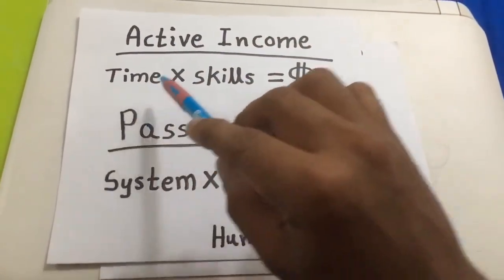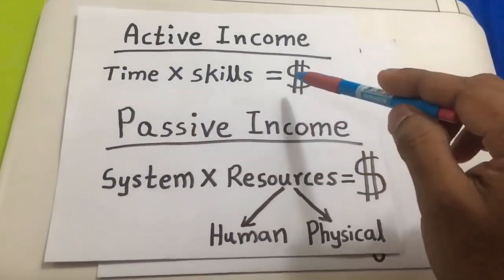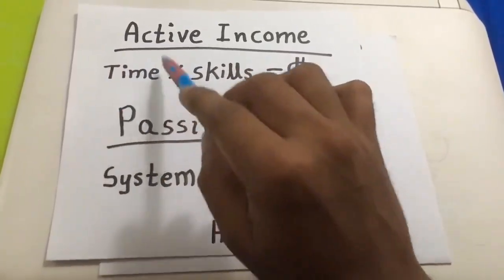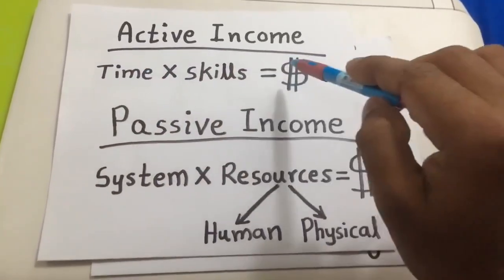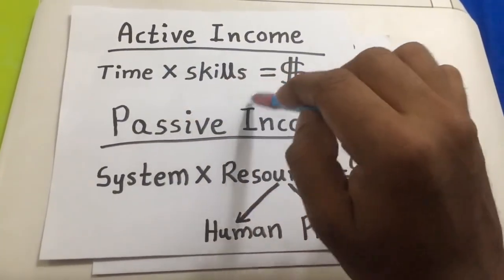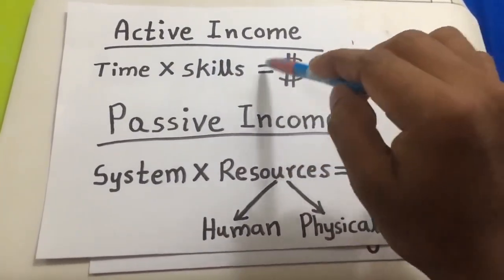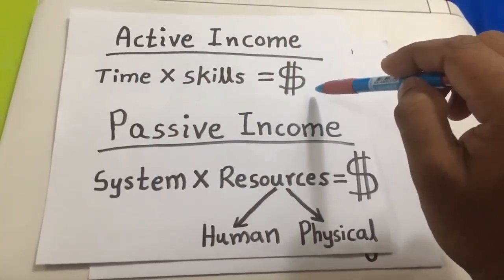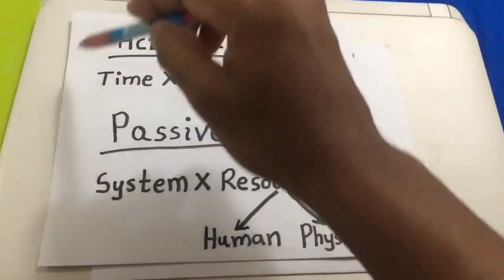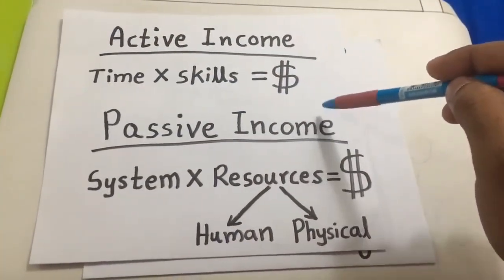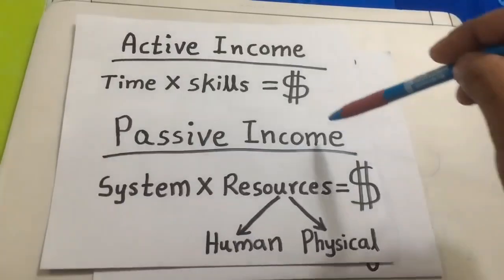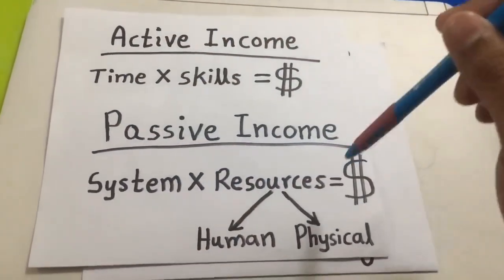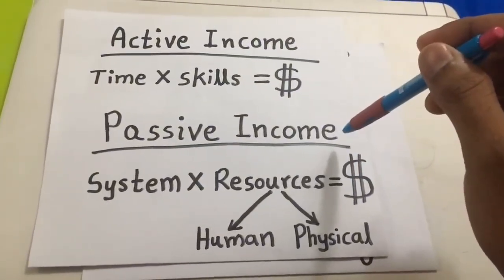And if you get some problem, for example, if you have a medical emergency where you cannot spend time in a job, what happens to you? Your income goes to zero. Even if you are a master, PhD, or a scientist, still your income will be zero, because that is the problem of an active income. But 97% of the people in this world are making an active income. I already talked to you about what a passive income is, and I'm going to talk about the ways you can get passive income, and why network marketing is going to stay on top.